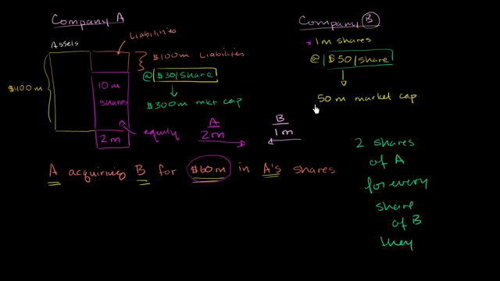This is what will convince all of their shareholders to maybe say, hey, this is a pretty good deal. I'm getting 20% above the market price. And when you get 2 shares in exchange for your one $50 share, you're getting 2 shares that are right now trading at $30 a share. So it seems like a good deal for you. I can exchange something worth $50 for 2 things worth 30, or essentially exchange something worth 50 for something worth $60. I'm going to take it.